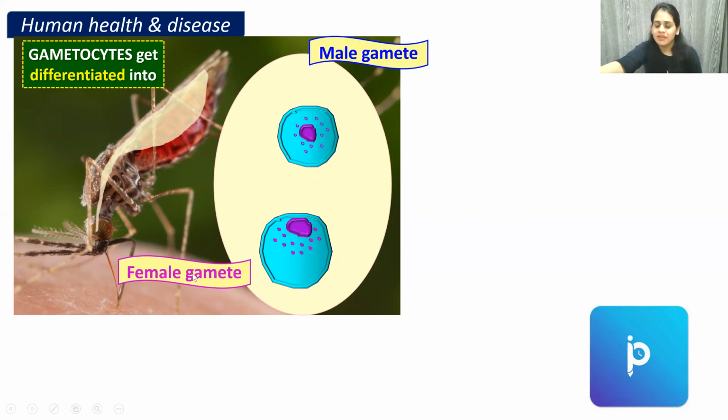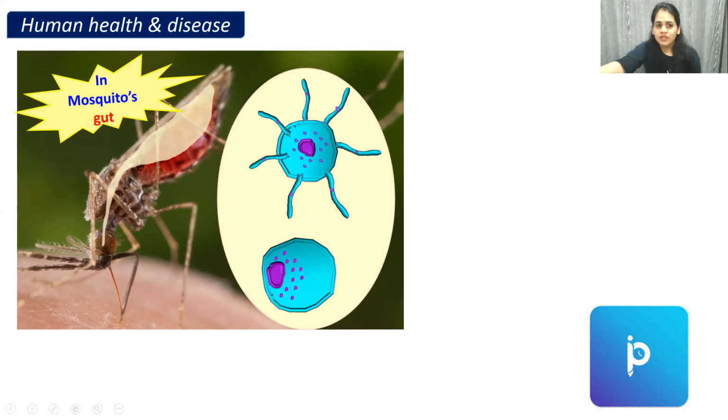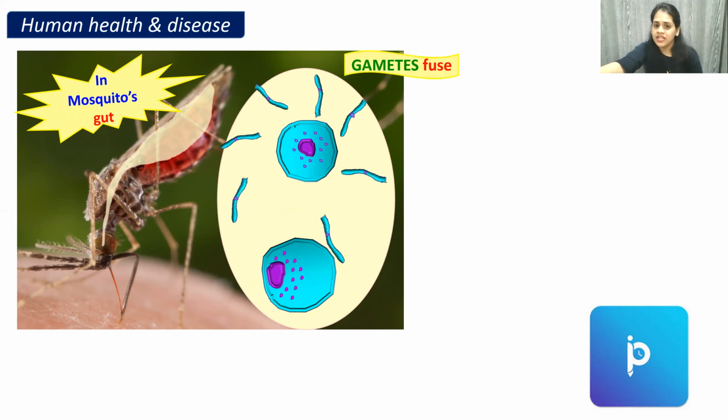They will develop into what? Female and male gamete. And now, once it develops into a female and male gamete, inside the mosquito gut only, the gametes are going to fuse. Can you see? The gametes are going to fuse.